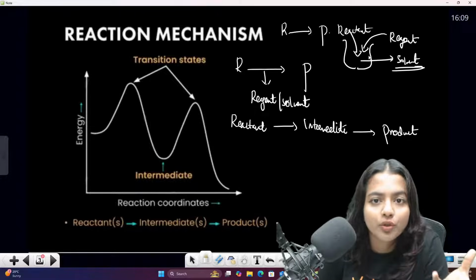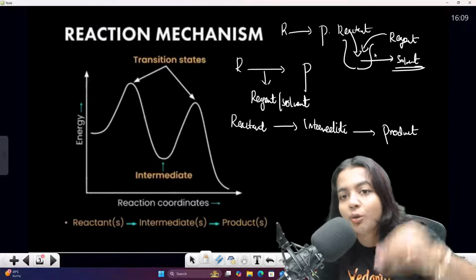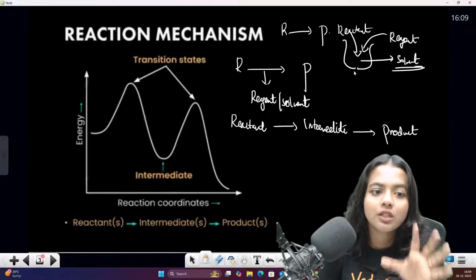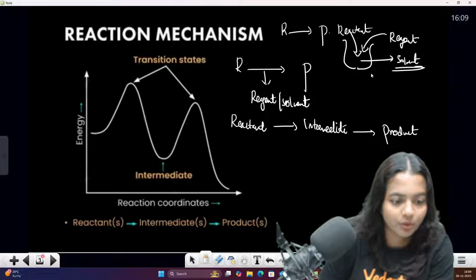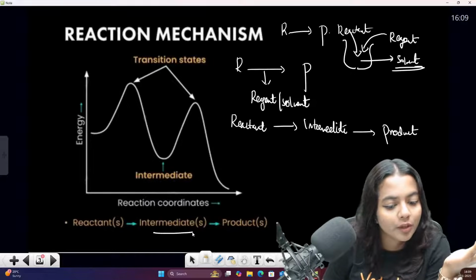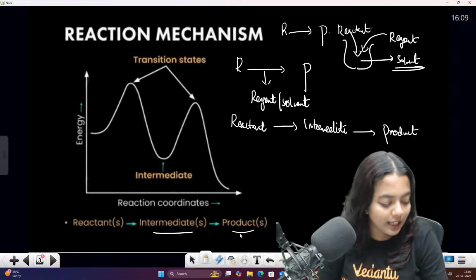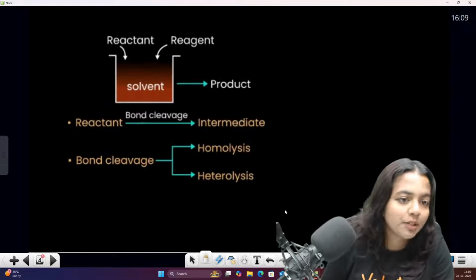So in that beaker, once we take a solvent, we add our reactant and the particular reagent which helps for the reaction. This is the basic one we have to understand. So when there is a reactant, there will be an intermediate and there will be a product also. Intermediate means it is between the reactant and the product. Are you getting my point, children?